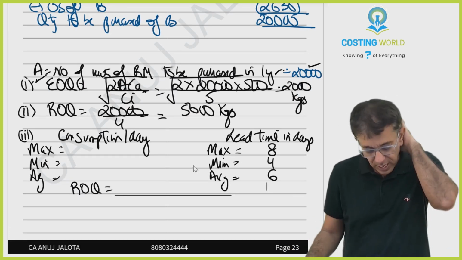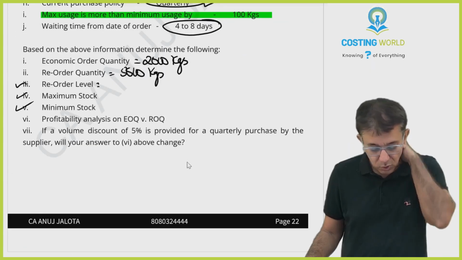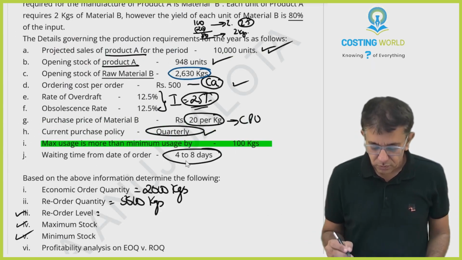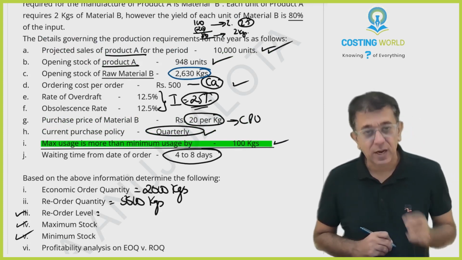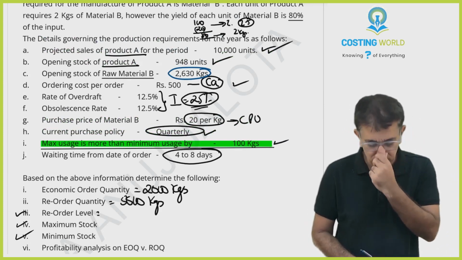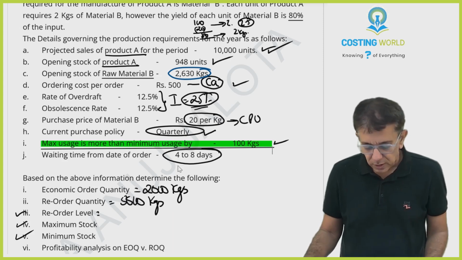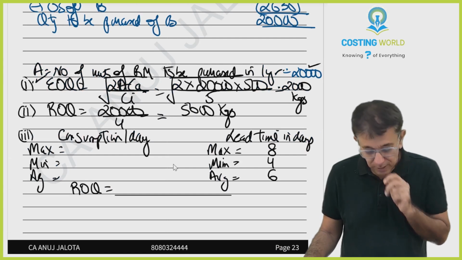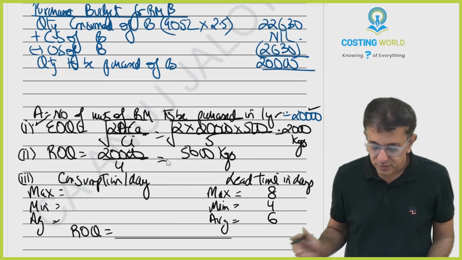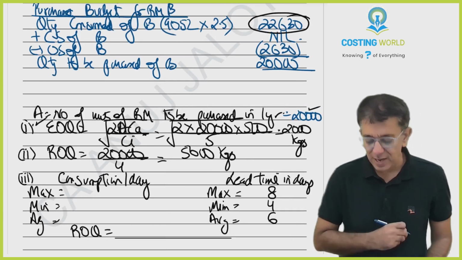Okay. Now, about your consumption. Maximum usage is more than minimum usage by 100. Keep this in mind. So I don't know maximum, I don't know minimum, but average I will know. See, consumption per annum is this figure.